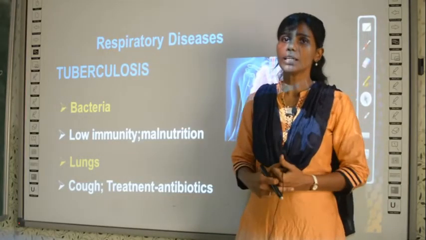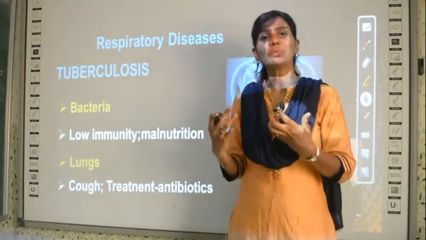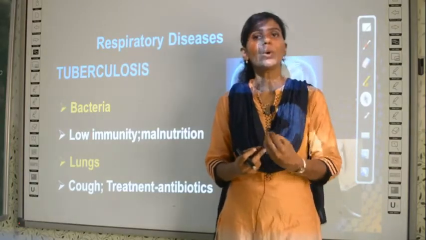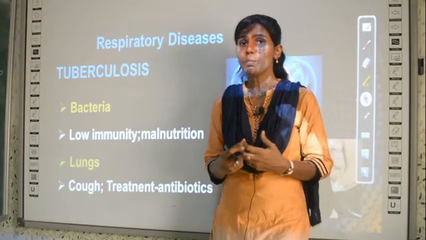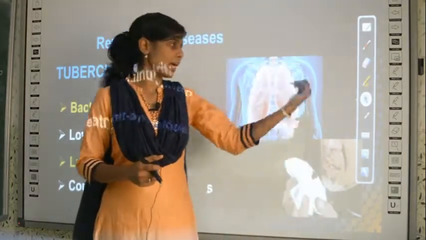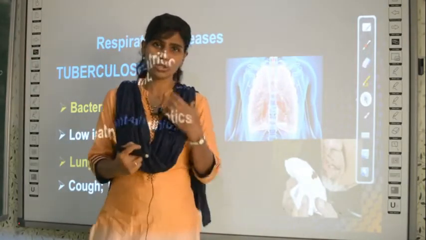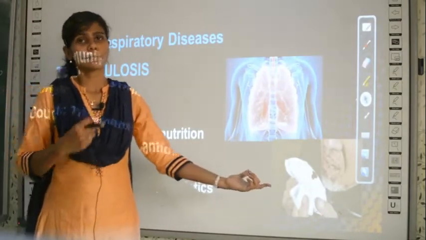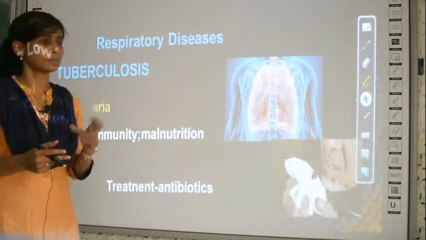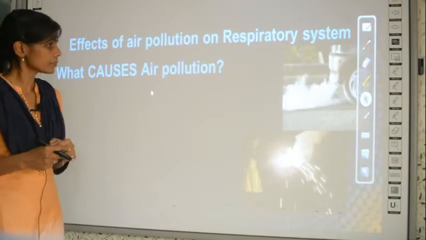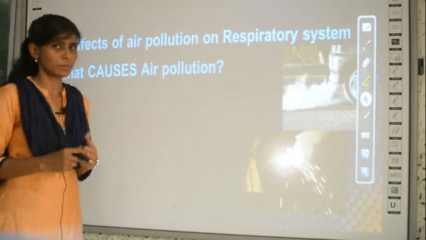Clear? So what have we studied about tuberculosis? Tuberculosis is a disease which is generally called TB, and who will it affect? It will affect only people who have low immunity or poor nutrition, that is malnutrition. So which part of the body will it affect? It is going to affect the lungs. And what is the symptom? How will you know that a person has TB? He will be coughing so much repeatedly, he will be coughing until he spits out blood with the mucus. So these are all the symptoms of the disease called tuberculosis. So next we are going to learn about the effects of air pollution on the respiratory system.